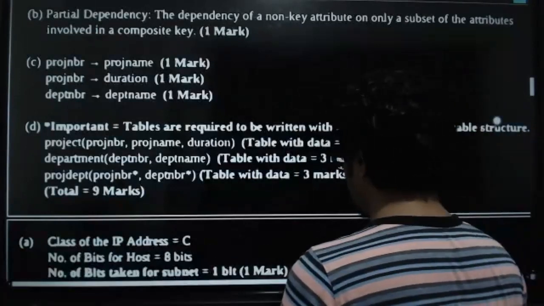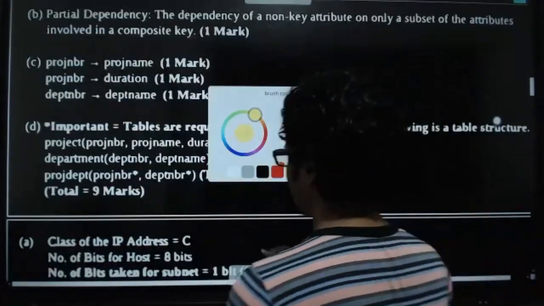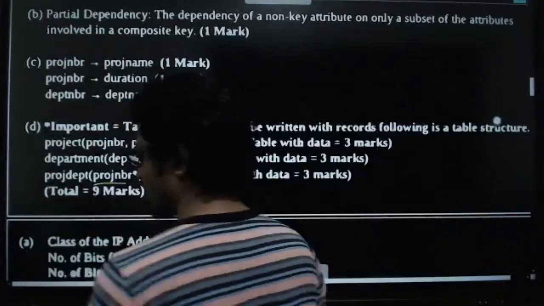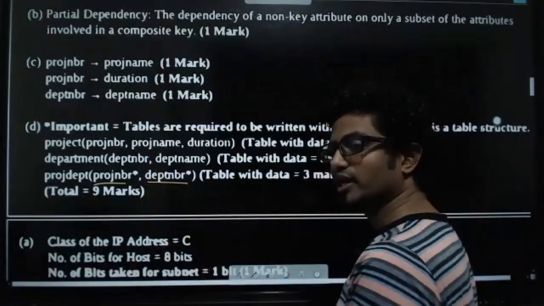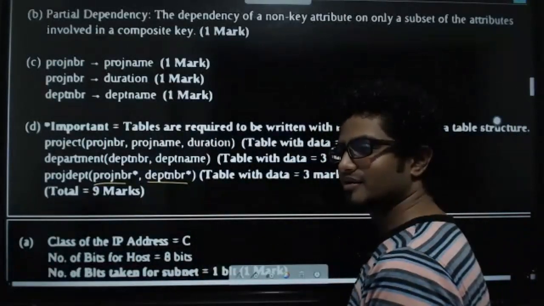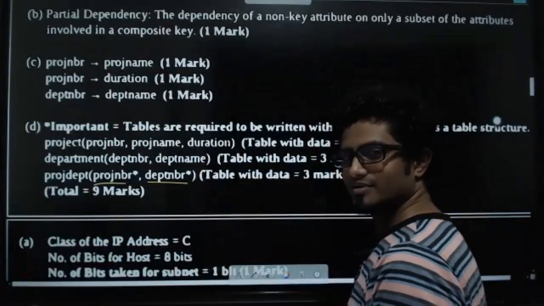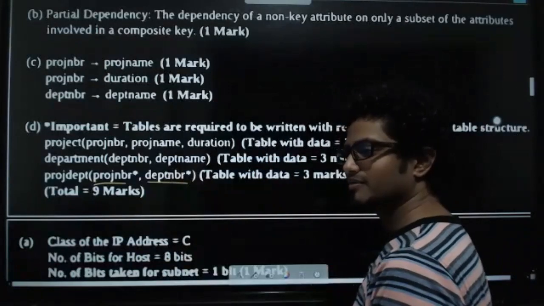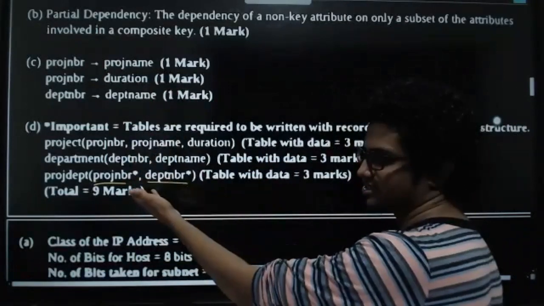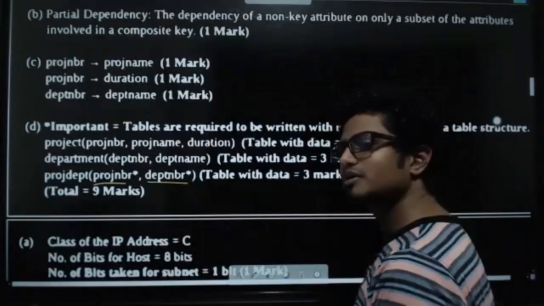But can you say there is a foreign key here? No. There are foreign keys, 2 foreign keys. It has nothing to do with the composite key. Foreign key is a separate concept. Composite key is another concept. Clear, Saad?